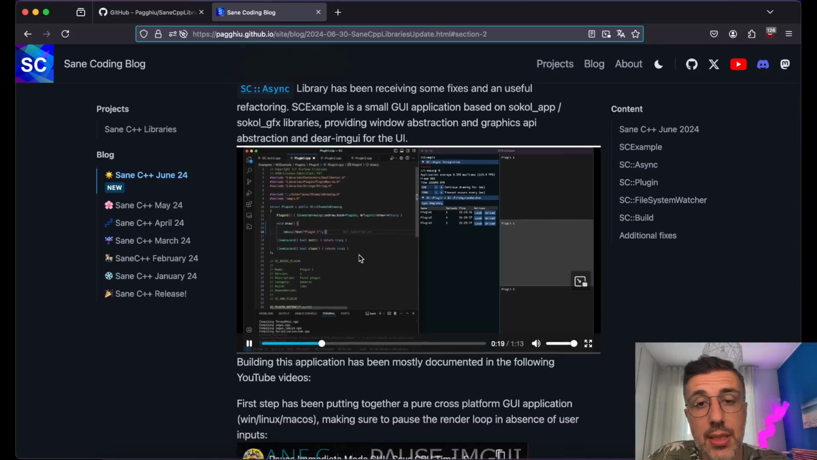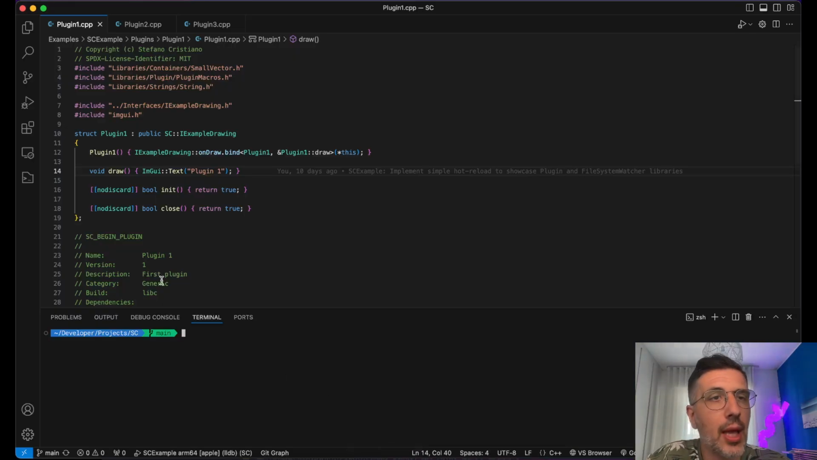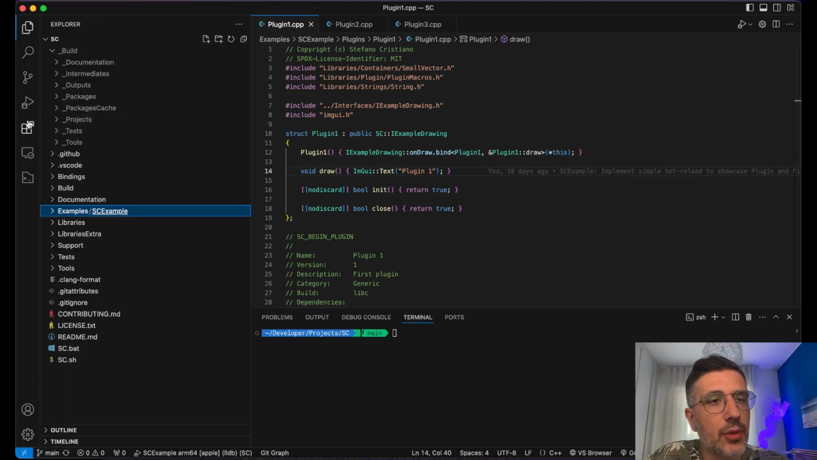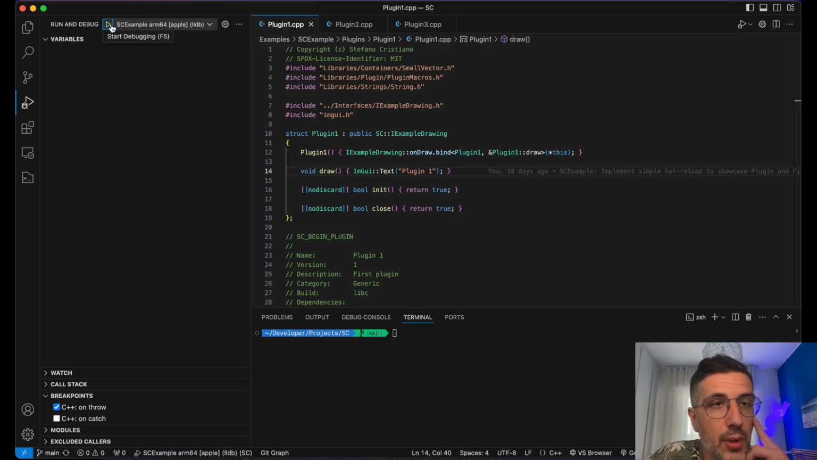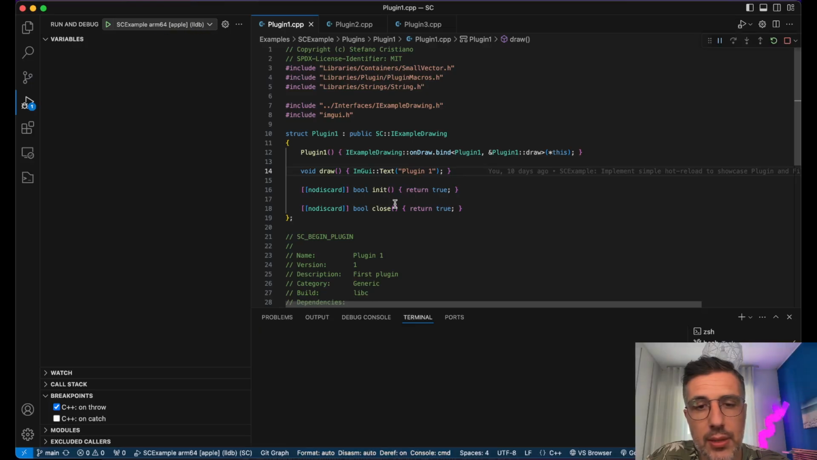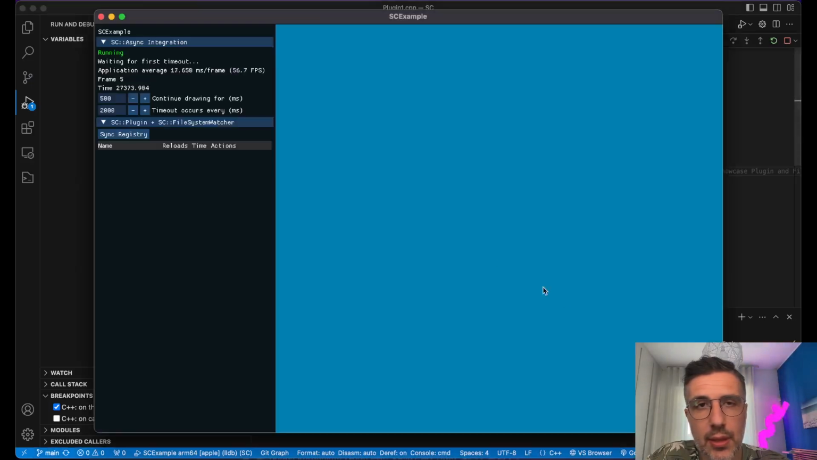So what you can see is that I have created this application, which I think we can maybe show live. Yes, why not? So I have the repo open. I can just run SCExample. This is compiling it and running it. And yes, that's the application. So what is this application doing?